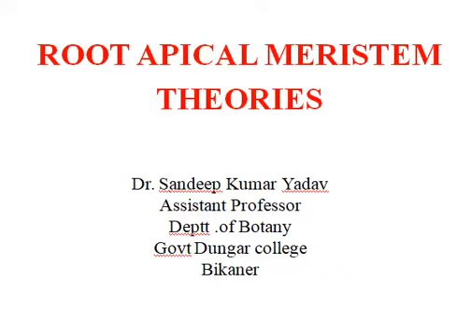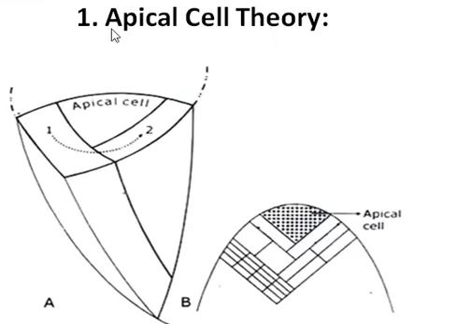Today I will discuss root apical meristem theories. From time to time, several theories have been proposed to describe the organization of root apical meristem. The first theory is the apical cell theory.